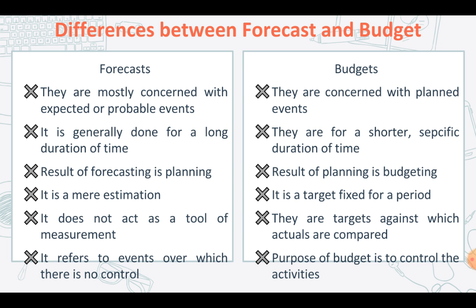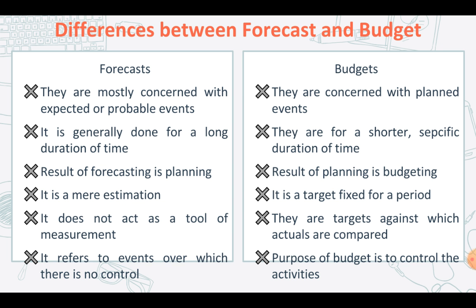And the second point, in case of forecast, it is generally done for a long duration of time. So forecasts are made for long-term durations, whereas budgets are for shorter, specific durations of time. They are not for long periods, they are generally for shorter periods, which are quite specific in nature. And then the third point, result of forecasting is planning, whereas result of planning is budgeting. So from forecasting, you get planning, and then from planning, you get budgeting.